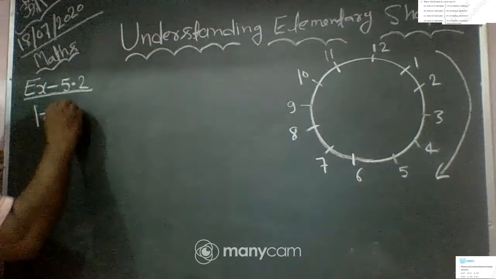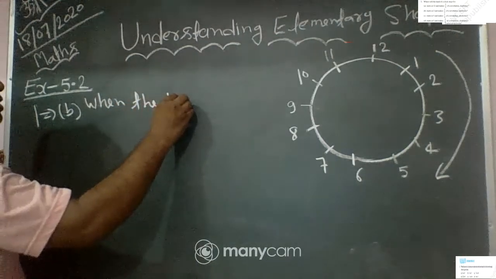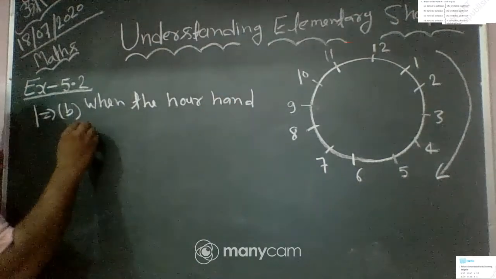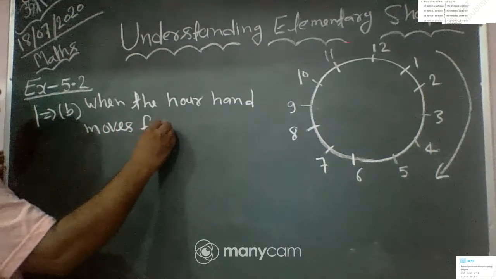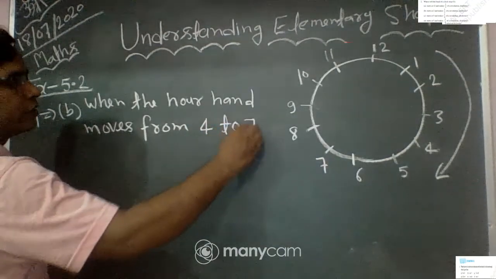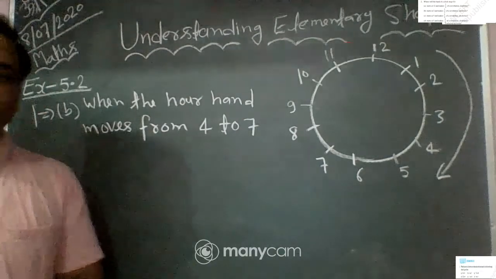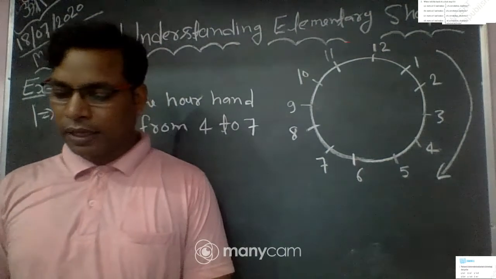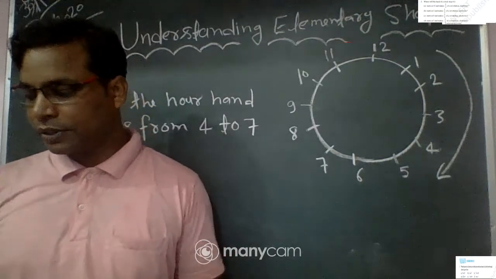This is given: when the hour hand moves from 4 to 7, you find the fraction of revolution.